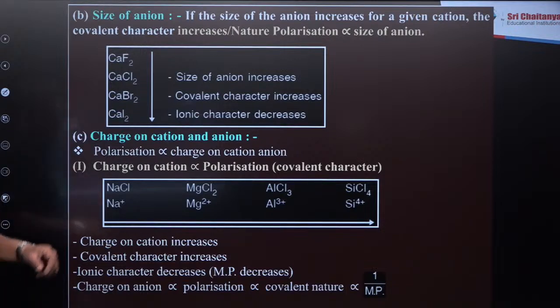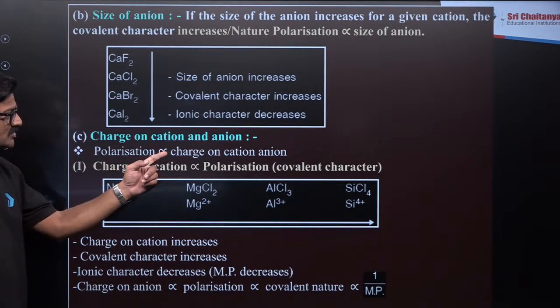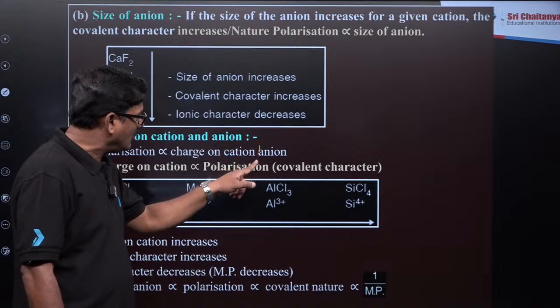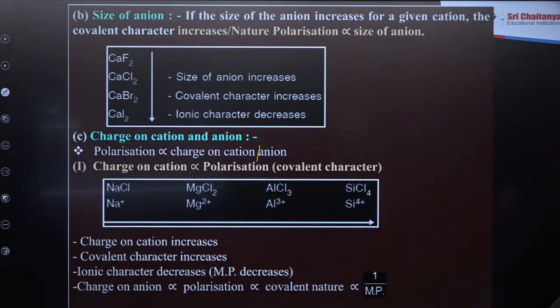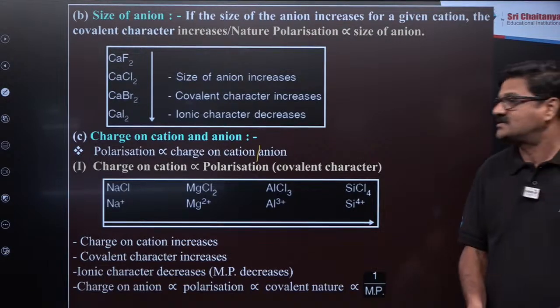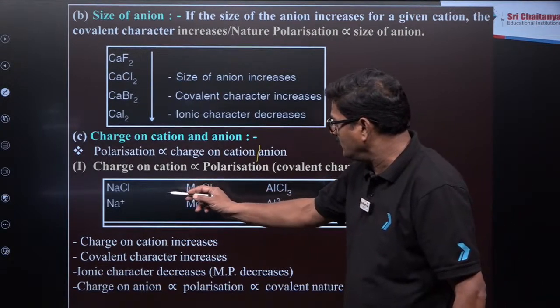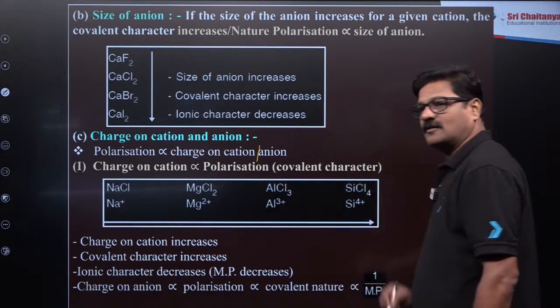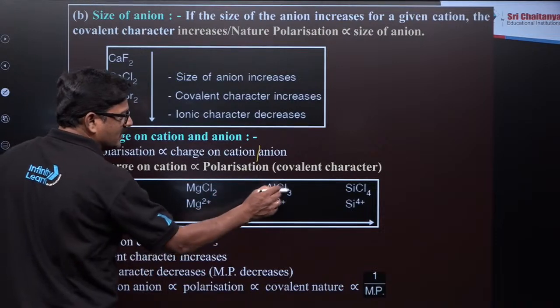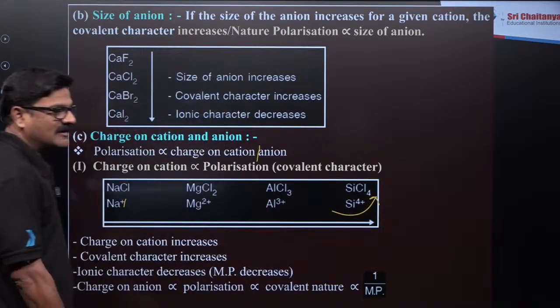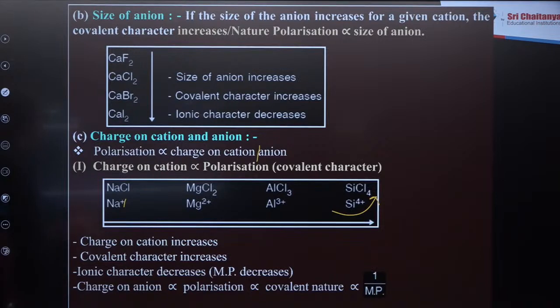So polarization is directly proportional to the charge on the cation or anion. Both possibilities are there. Sodium chloride, magnesium chloride, aluminium chloride, silicon tetrachloride: the cation charges are +1, +2, +3, +4, increasing. So it is going to be more covalent. As charge on cation increases, covalent character increases and ionic character decreases.